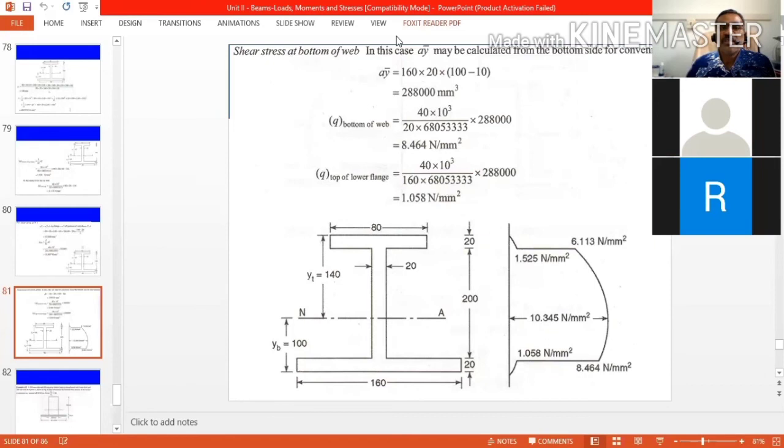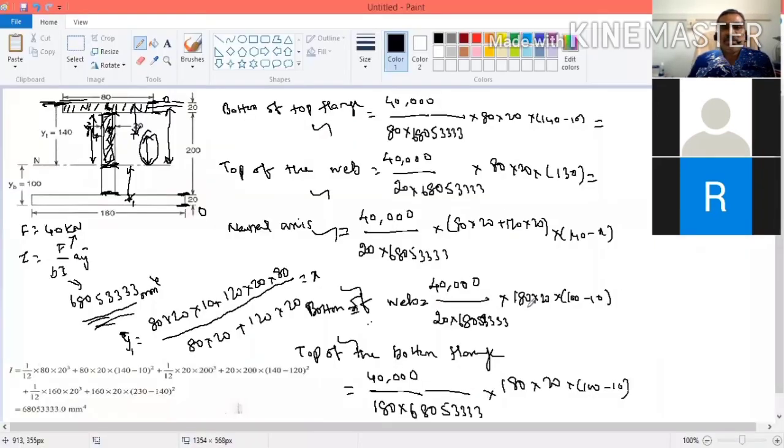If you see the values, almost this point is 1.5, this is almost 6, and at the neutral axis you can see it is 8. And this will be 1.05.